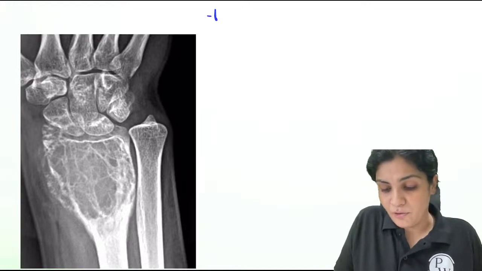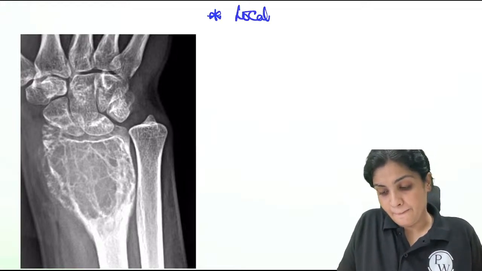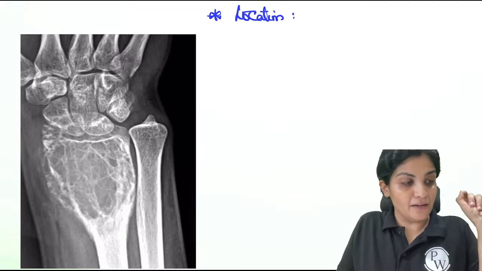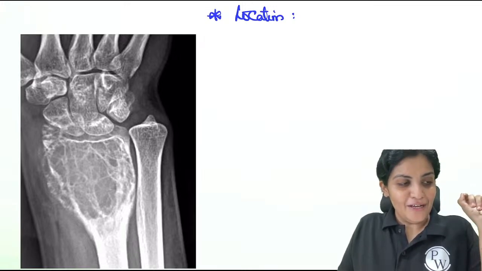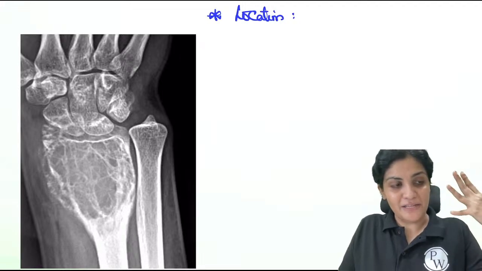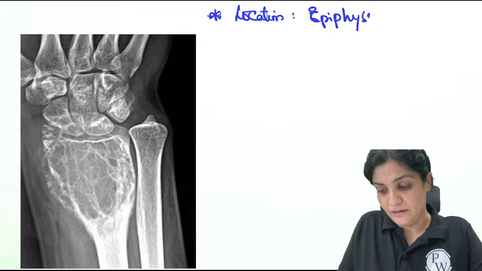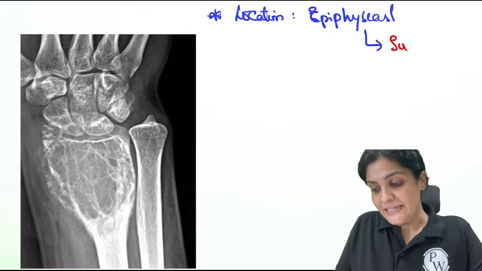The first thing I want to ask is location. Location, Sri? Not the answer. No, I want the location. That is radiology. Location of GCT. Whenever I tell you location, that means epimetaphyseal. Very good. It is epiphyseal in location. Whenever somebody says it is epiphyseal in location, it means subarticular also.